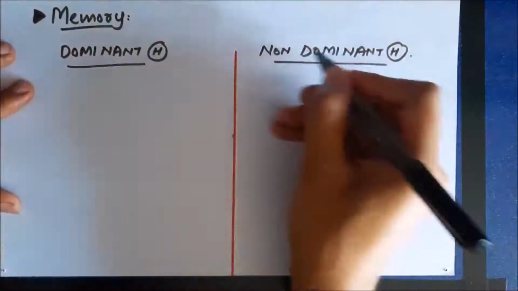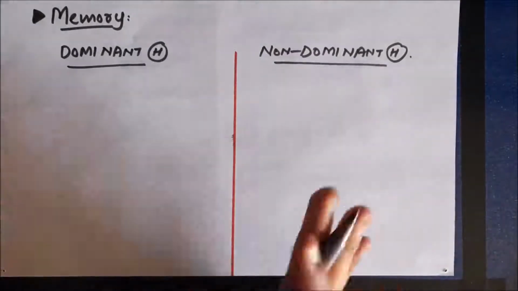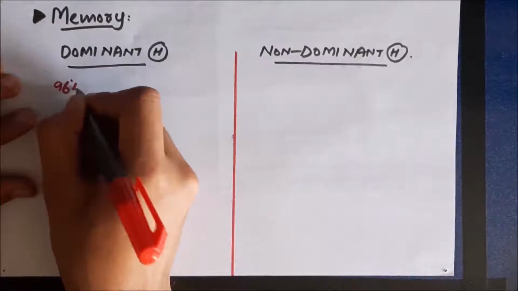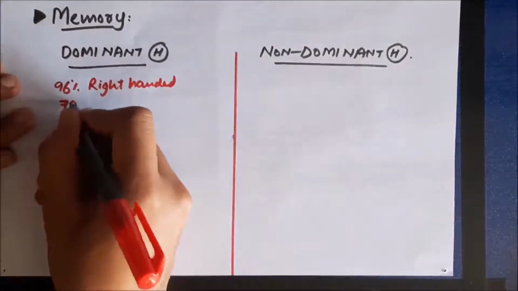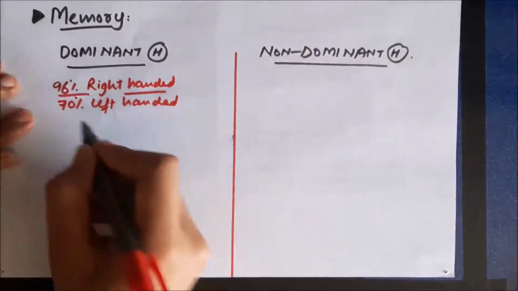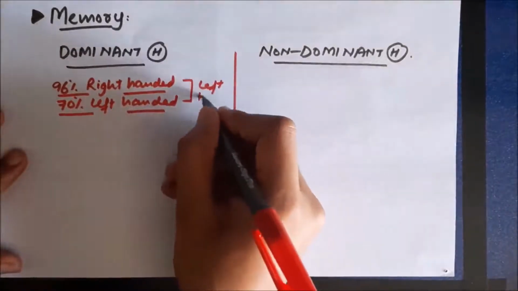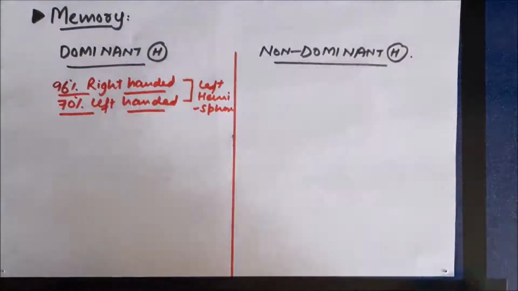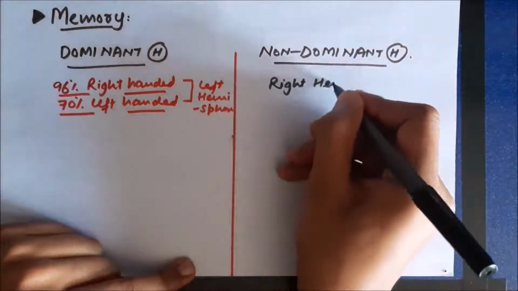In most individuals, almost 96% of right-handed individuals and 70% of left-handed individuals, the dominant hemisphere is the left hemisphere. So in the majority of cases, it's the left hemisphere which is the dominant hemisphere, and automatically the right hemisphere is the non-dominant hemisphere. However, in a very small proportion of people, the right hemisphere can be the dominant hemisphere.